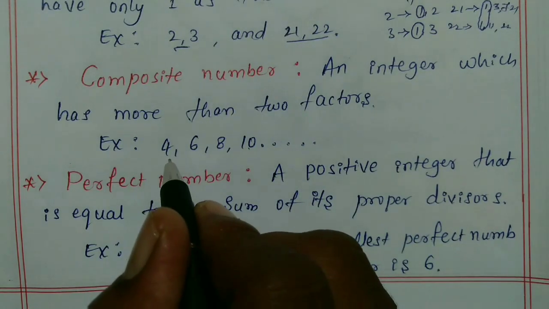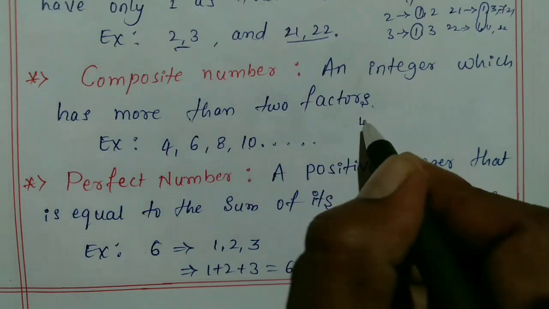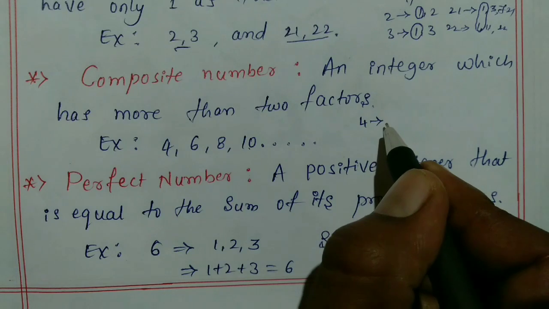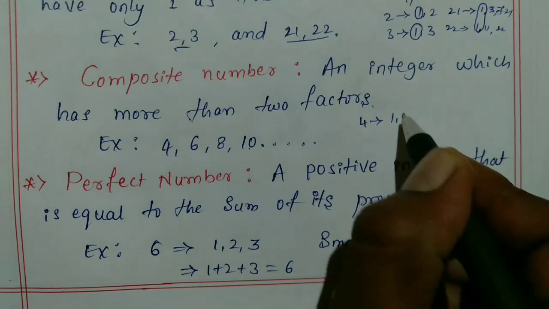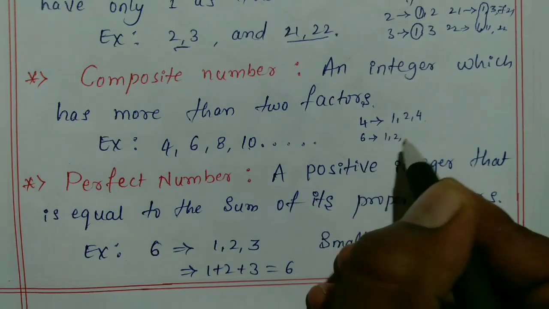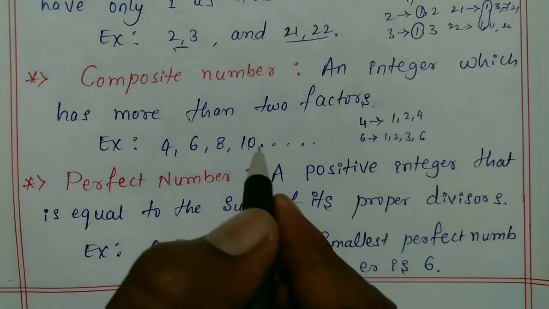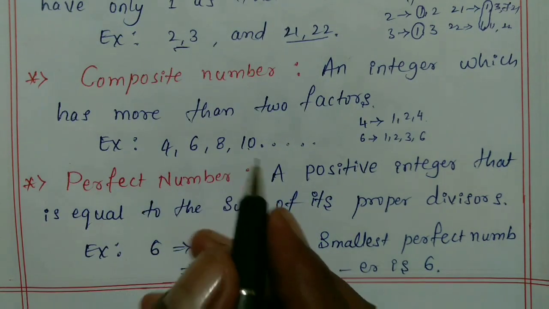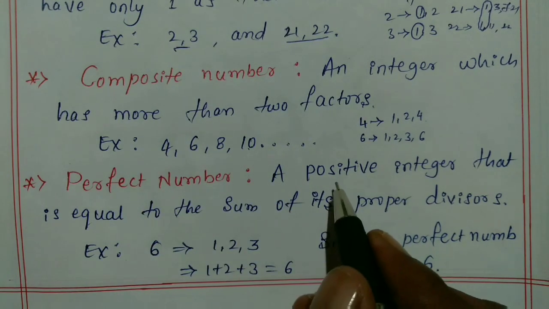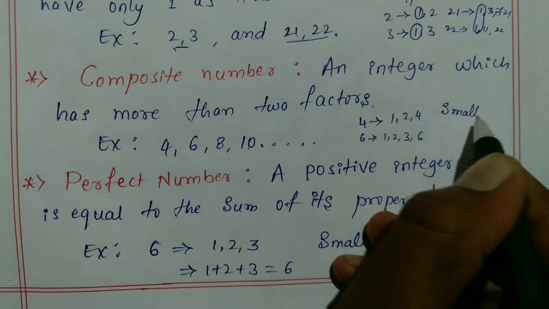Examples are 4, 6, 8 and 10. 4 contains more than 2 factors, that is 1, 2 and 4. 6 also has 1, 2, 3 and 6. So these all are examples of composite numbers. The smallest composite number is 4.